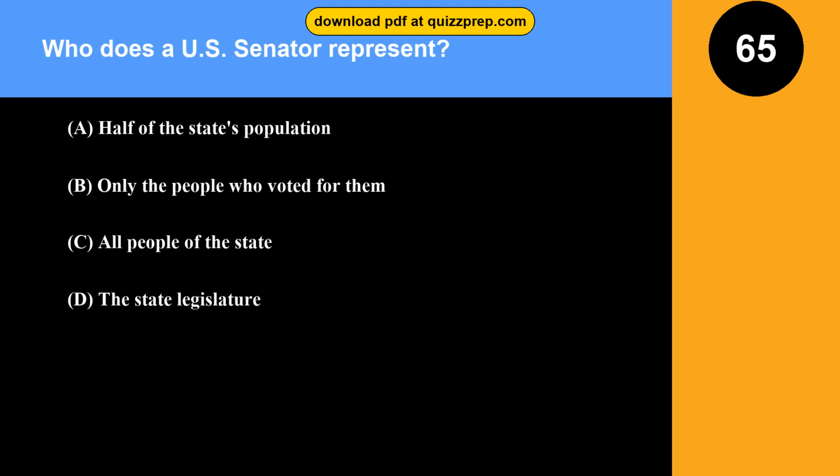Question 65. Who does a U.S. Senator represent? Option A. Half of the state's population. Option B. Only the people who voted for them. Option C. All people of the state. Option D. The state legislature. The correct answer is option C. All people of the state. A U.S. Senator is elected to represent all the citizens living in their entire state.